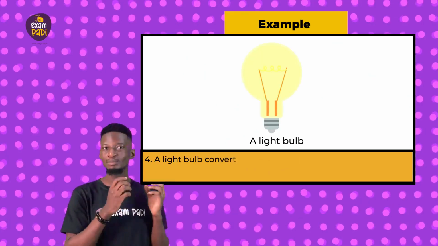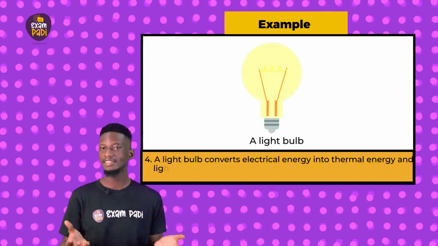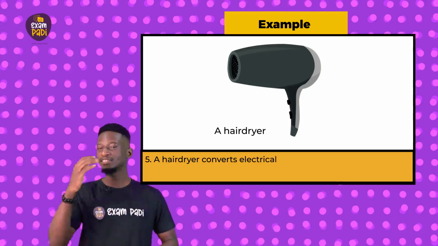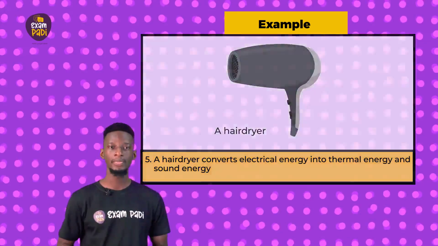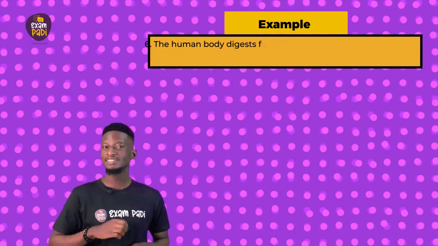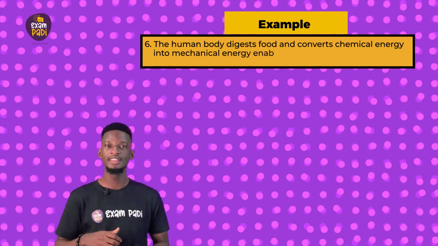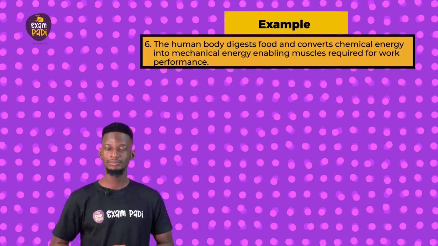4. A light bulb converts electrical energy into thermal energy and light energy. 5. A hairdryer converts electrical energy into thermal energy and sound energy. 6. The human body digests food and converts chemical energy into mechanical energy, enabling muscles required for performing work.